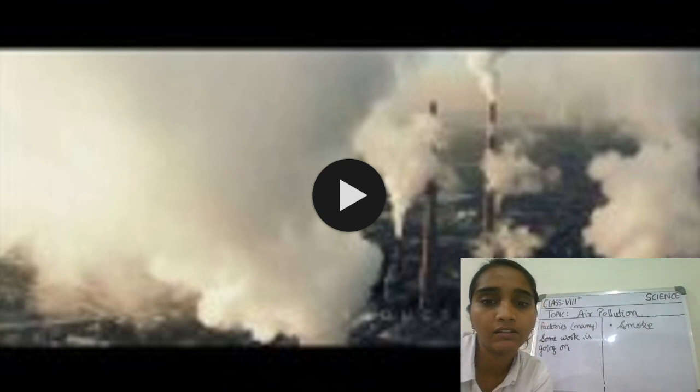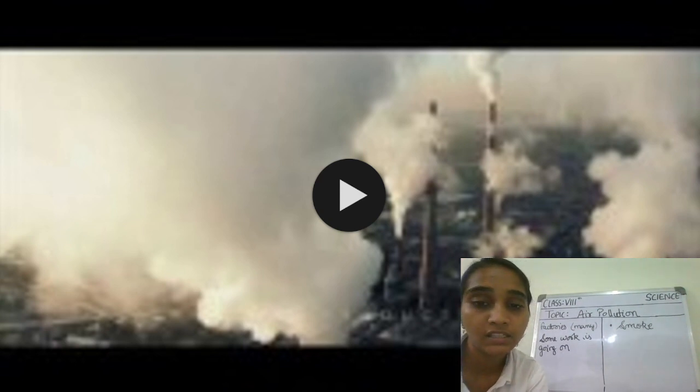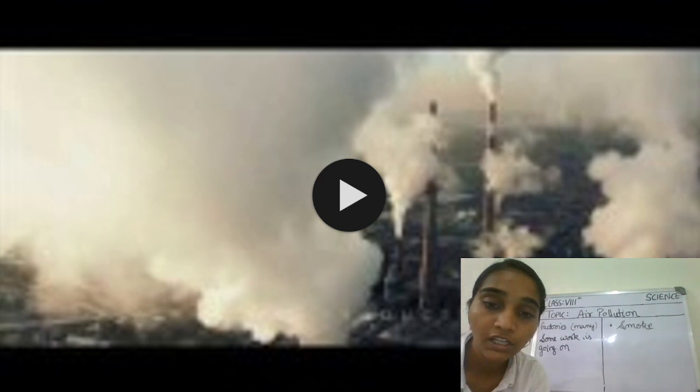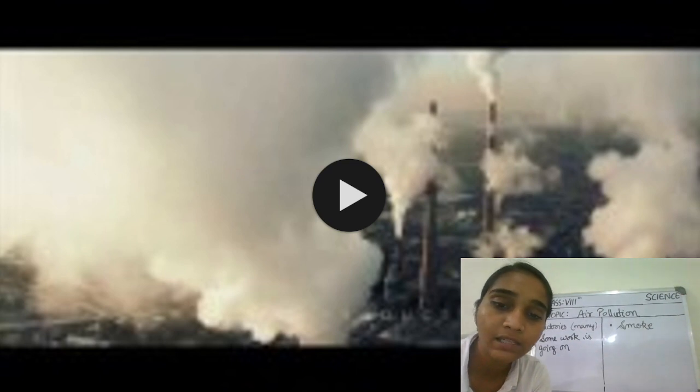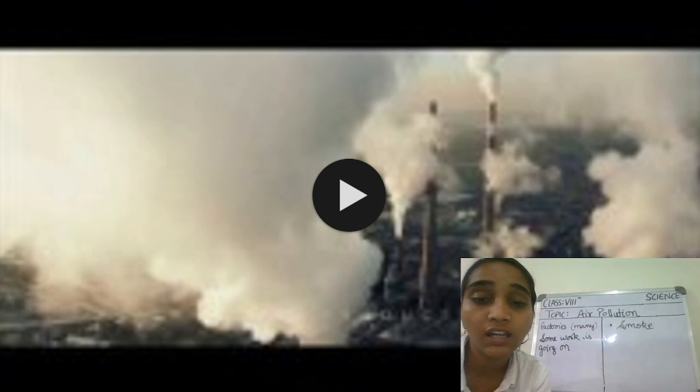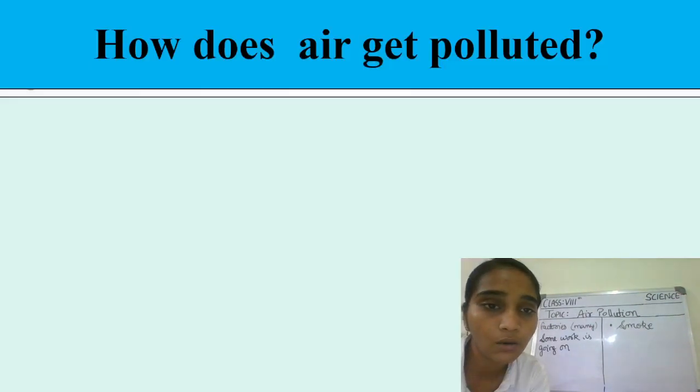Why can't we say that there would be no effect on our environment? Yes, students. The smoke coming out of factories contains some chemicals, due to which there are many harmful effects from air pollution. So students, let's now study how air gets polluted.